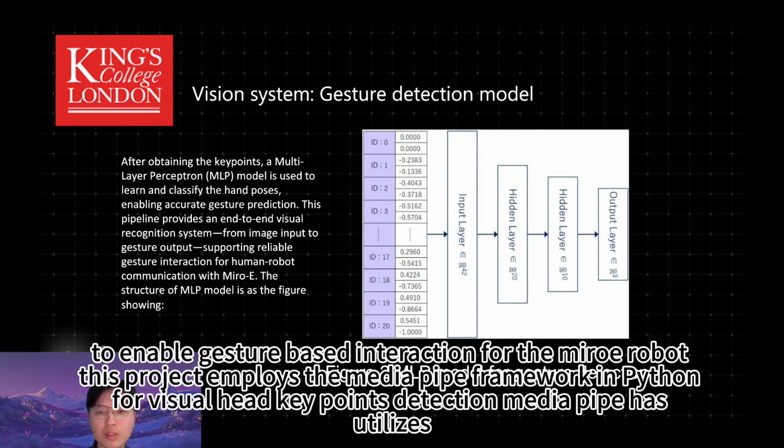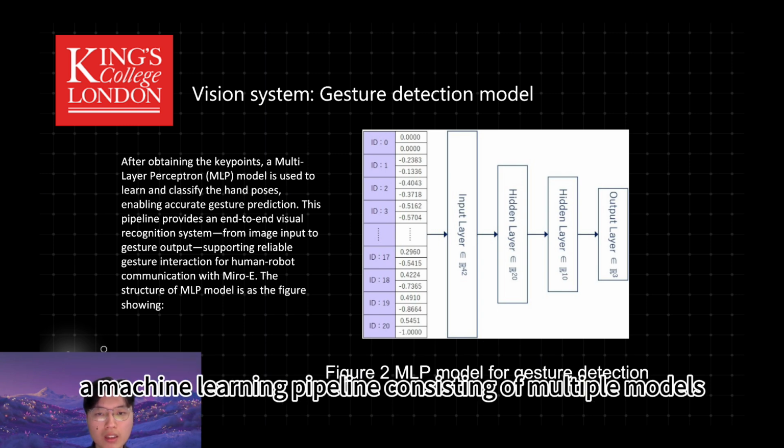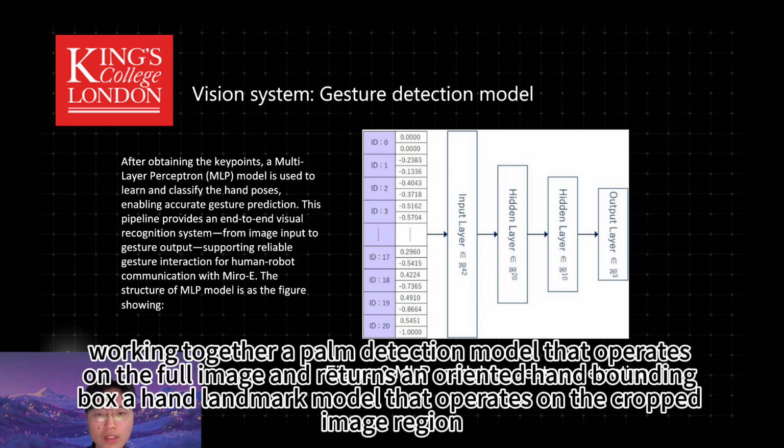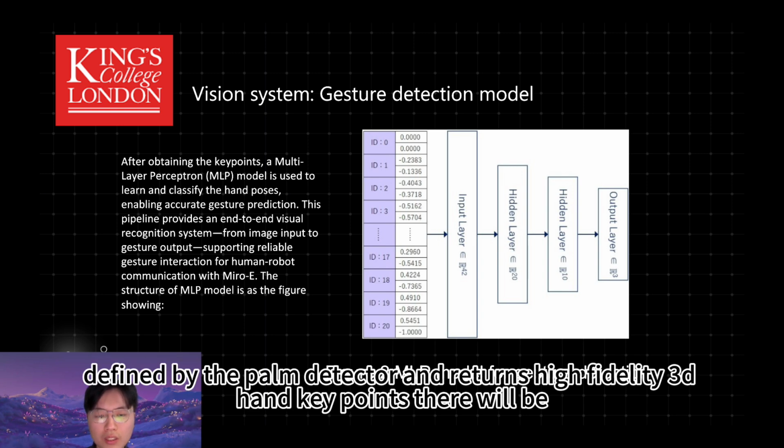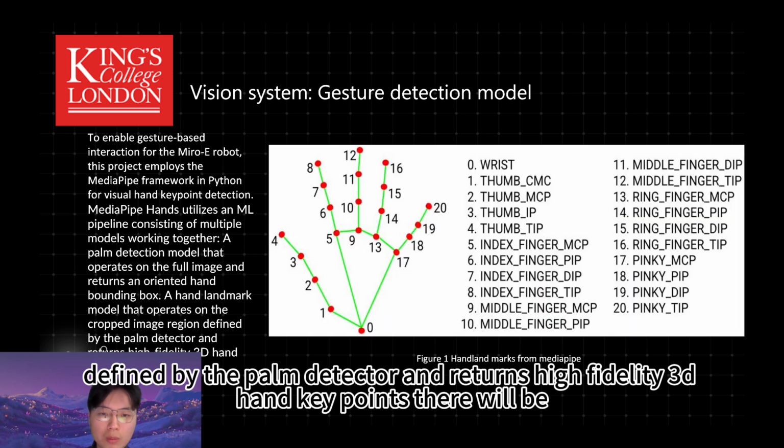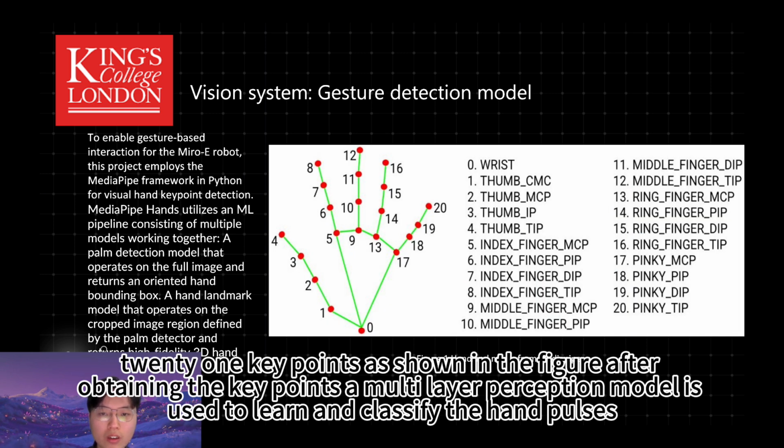To enable gesture-based interaction for the Miro-E robot, this project employs the MediaPipe framework in Python for visual hand key points detection. MediaPipe utilizes a machine learning pipeline consisting of multiple models working together: a palm detection model that operates on the full image and returns an oriented hand bounding box, and a hand landmark model that operates on the cropped image region defined by the palm detector and returns high-fidelity 3D hand key points. There will be 21 key points as shown in the figure.